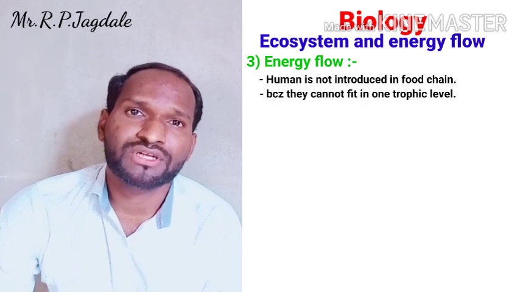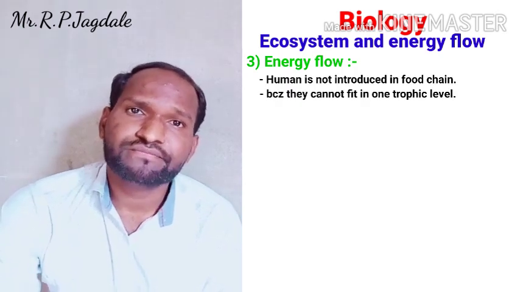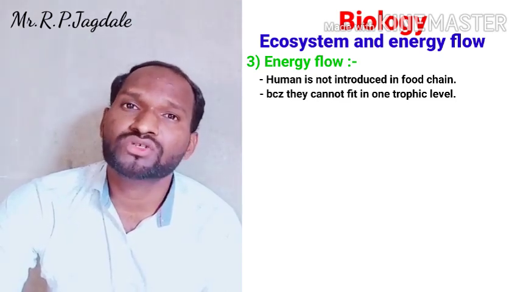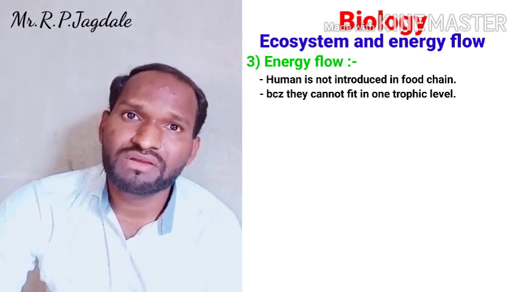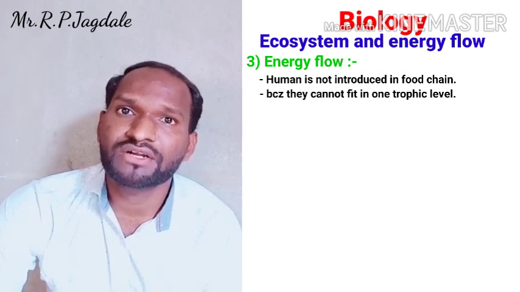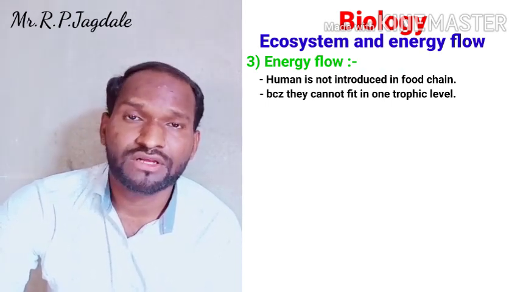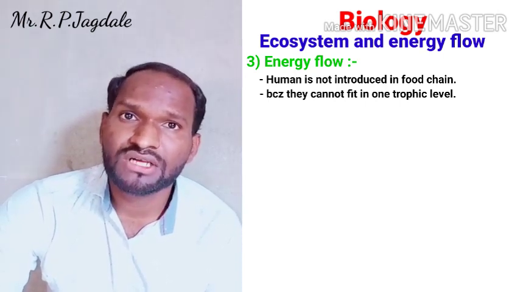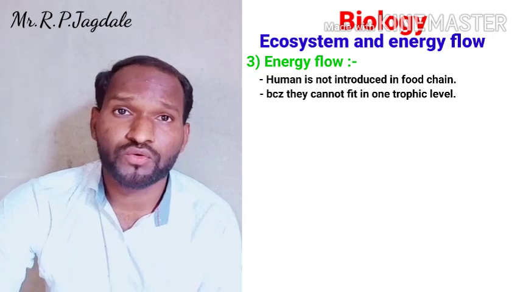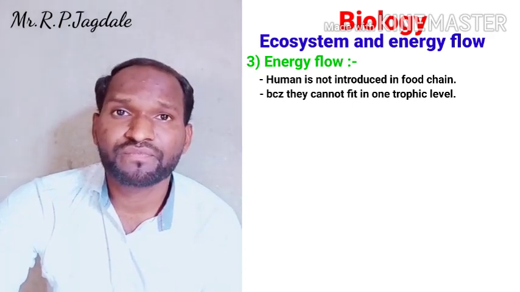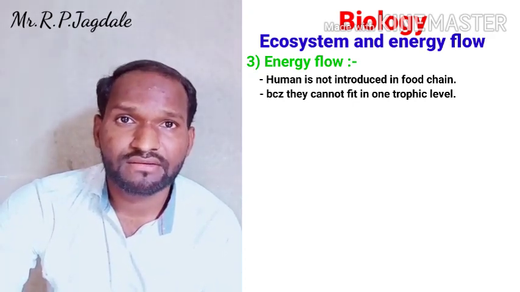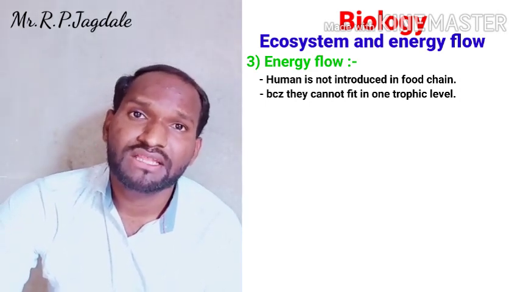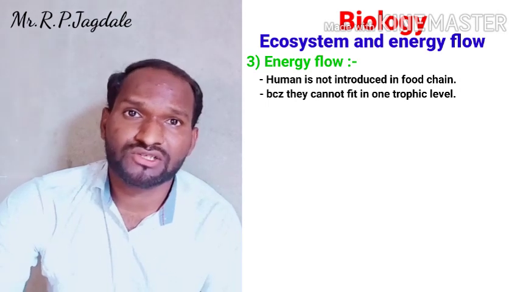Why is human not introduced? Because there are some organisms or animals in these ecosystems that cannot fit in one trophic level. Trophic levels we are going to study. But why are humans not introduced? Because humans are omnivorous. Omnivorous means they can eat both herbivores and carnivores. That means they can feed on plants and animals also.